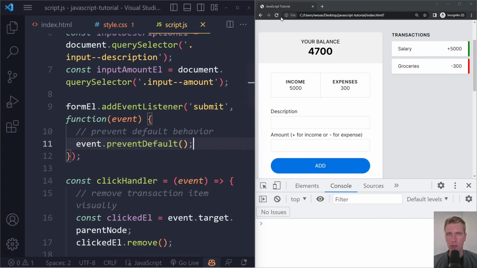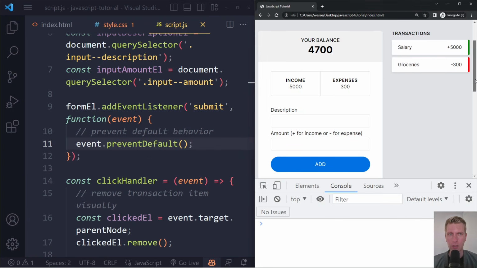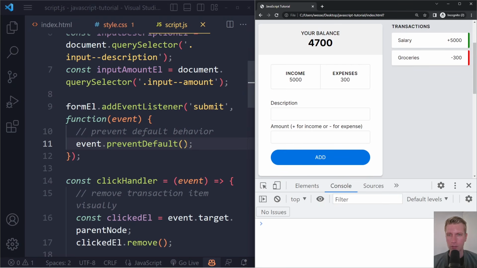It looks a little bit strange, and it's unfortunate that this is necessary often with forms. So now if I write test and 500, and if I now click on this button and submit the form, you can see we don't have that annoying refreshing behavior anymore.